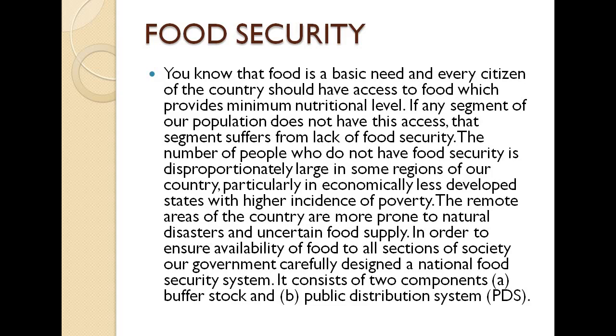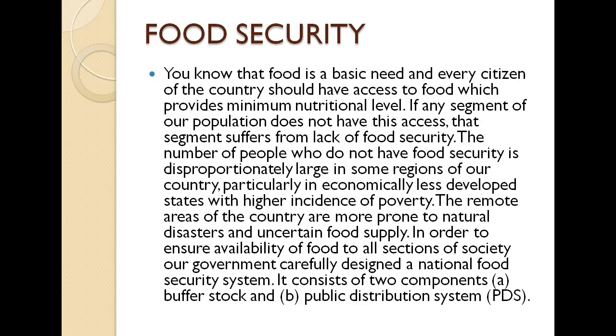In order to ensure availability of food to all sections of society, our government carefully designed a national food security system. So in order to ensure the availability of food to each and every person in each and every sector of society, the government has carefully designed a national food security system, and it consists of two components.